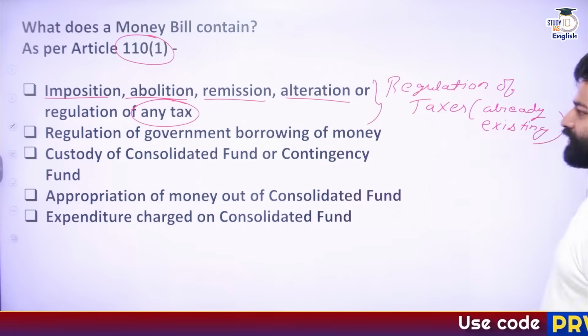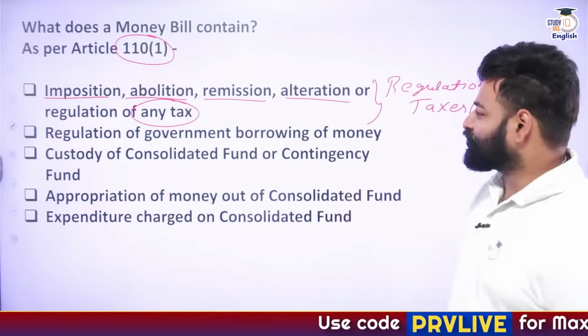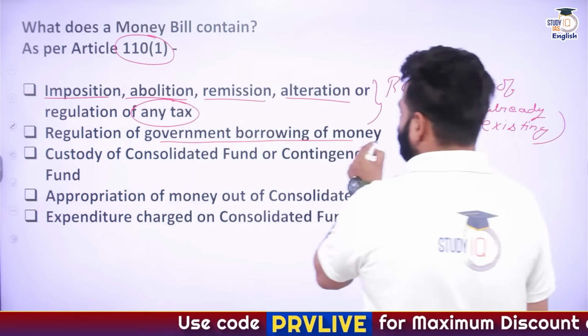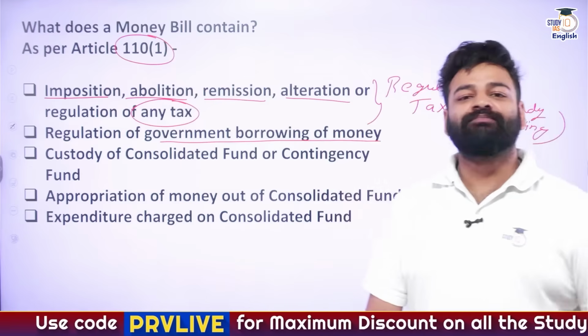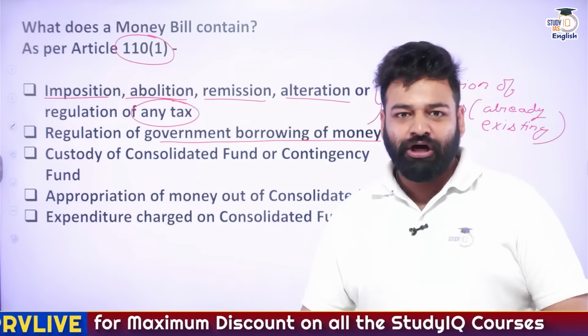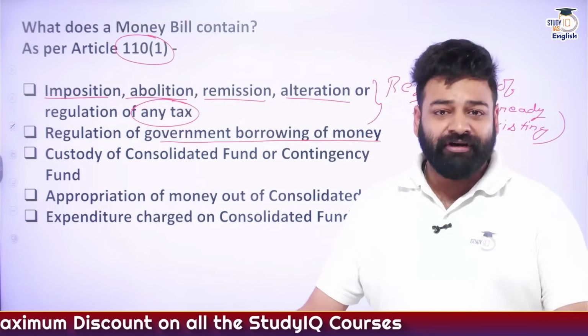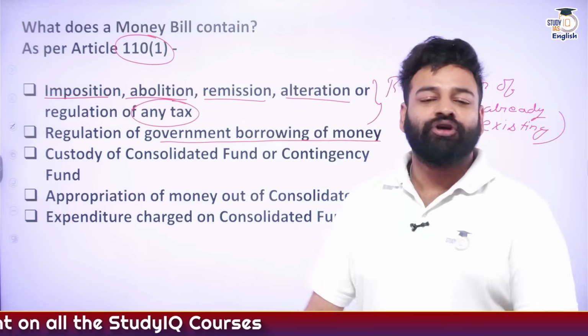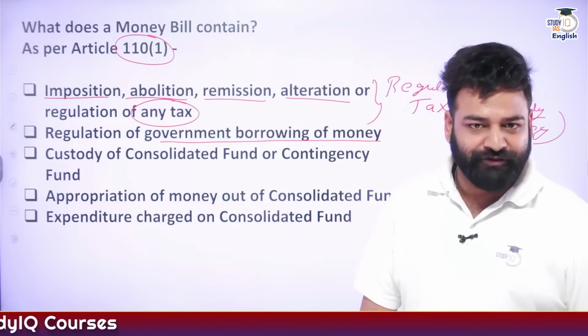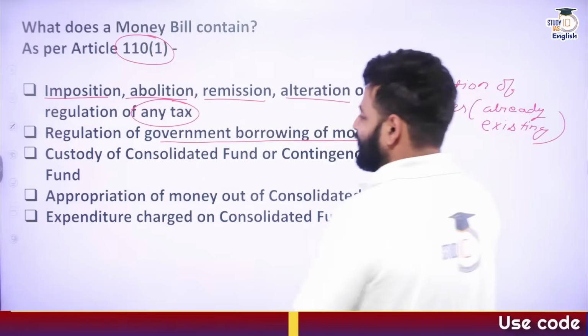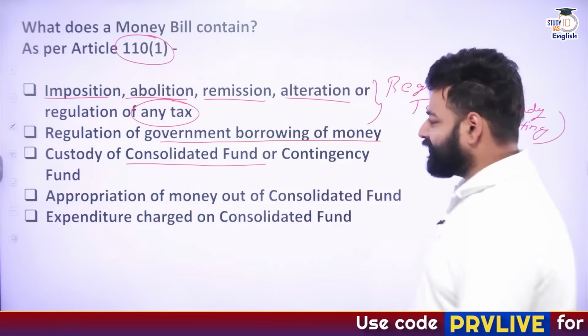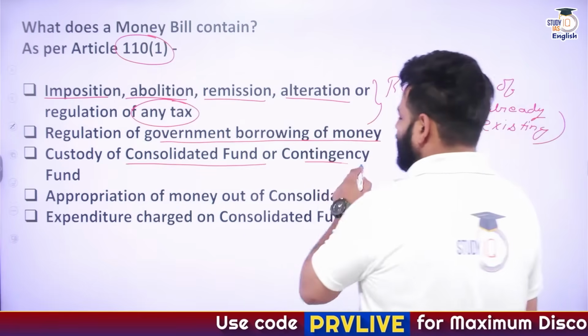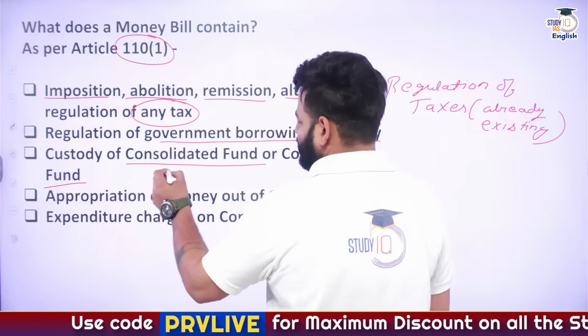Right. Now, next thing, regulation of government borrowing of money. How much money can the Government of India borrow? Borrow from where? Obviously from the Consolidated Fund or the Public Accounts of the country, right? So, custody of the Consolidated Fund of India or even the Contingency Fund of India. So, consolidated fund, what do we have?